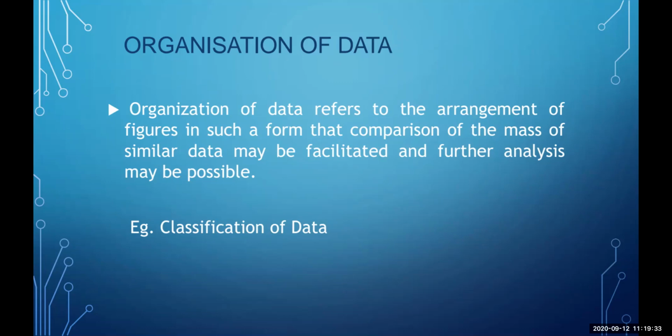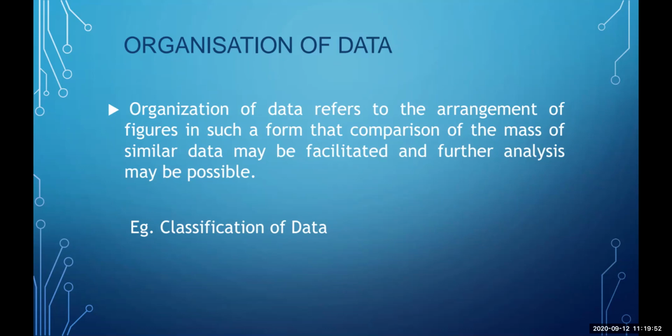Now, when we talk about organization of data, it refers to the arrangement of figures in such a form that comparison of the mass of similar data can be facilitated. Like, let's say, for example, you're going to classify the data.